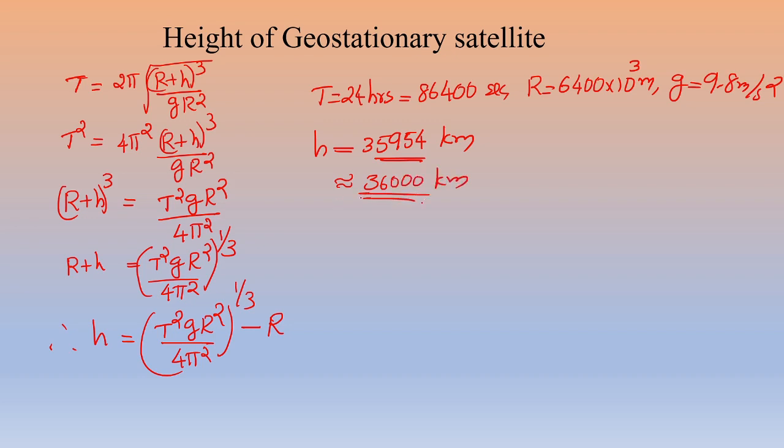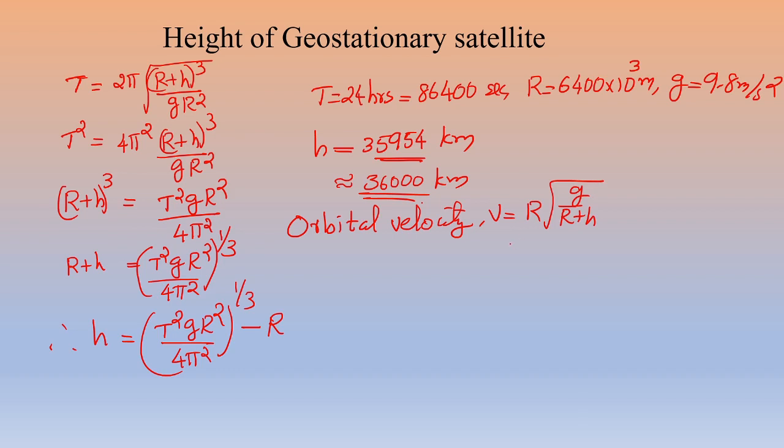And also we can calculate the orbital velocity. We can use the formula V is equal to capital R into square root of g divided by (R plus H).